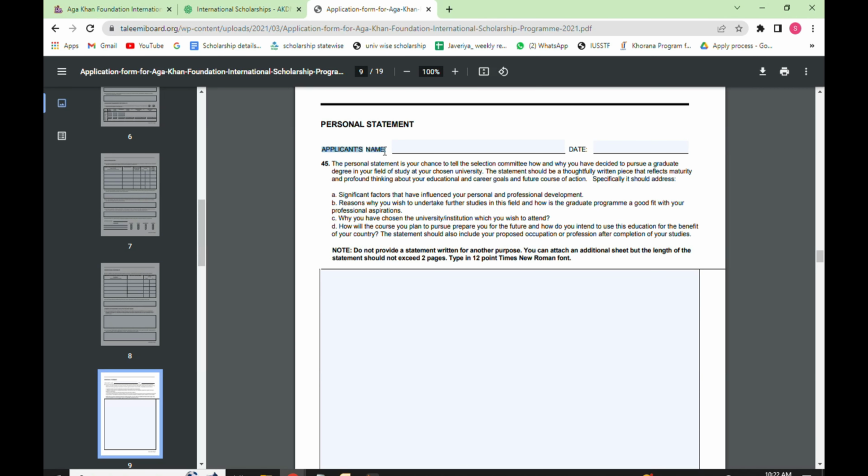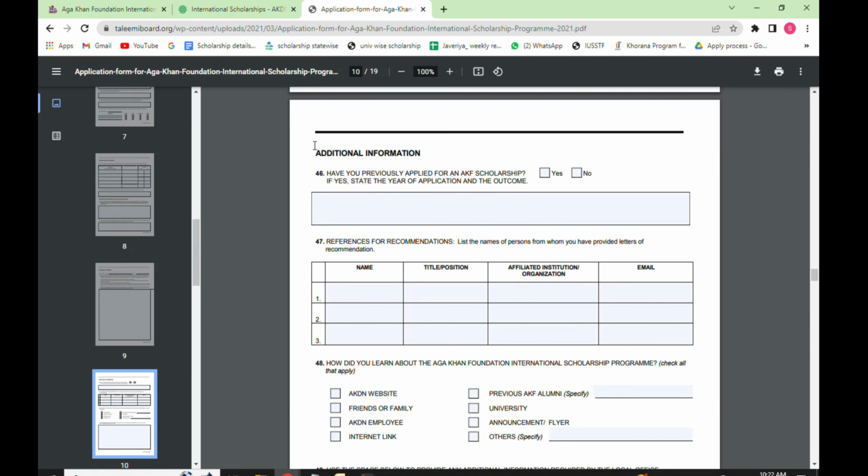The personal statement is your chance to tell the selection committee how and why you have decided to pursue a graduate degree in your field of study at your chosen university. The statement should be a thoughtful written piece that reflects maturity and profound thinking about your educational and career goals and future course of action. Specifically, it should address the given points below in the statement. Go through it once.